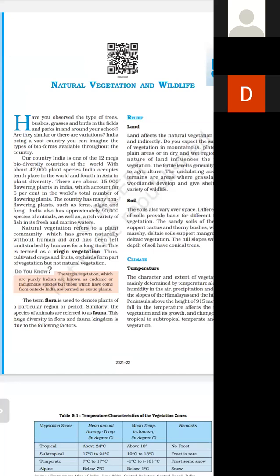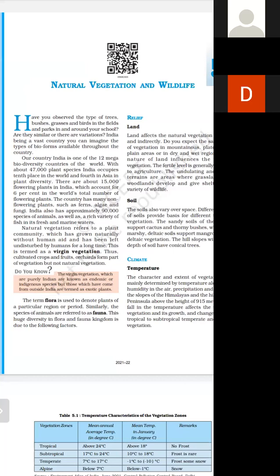The term flora is used to denote plants of a particular region. Flora means basically you can take it as flowers, plants को हम flora कहते हैं, and fauna is basically all the huge diversity of animals. That is, species of animals are called fauna. So it's a flora and fauna. This huge diversity in flora and fauna kingdom is due to the following factors. ये डेवलप क्यों करते हैं, फ्लोरा एंड फौना डेवलप क्यों होता है, कैसे होता है? तो ये बेसिकली दे आर डेवलप ड्यू टू द फॉलोइंग फैक्टर्स.